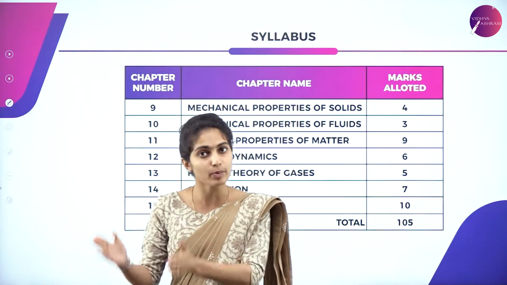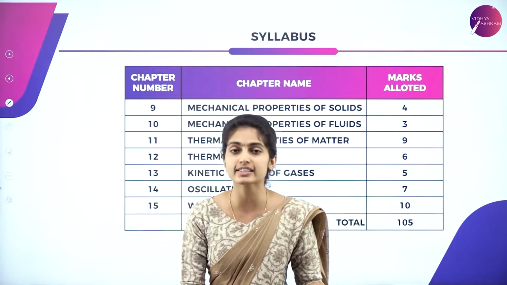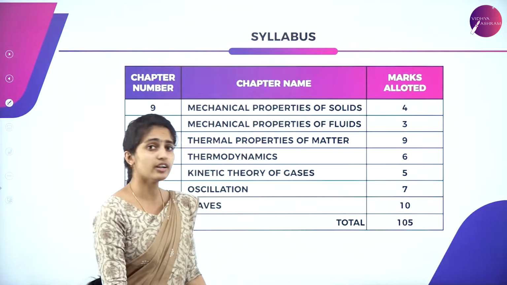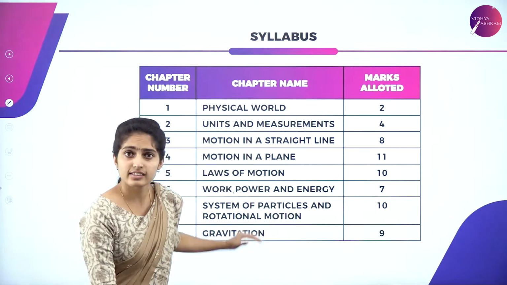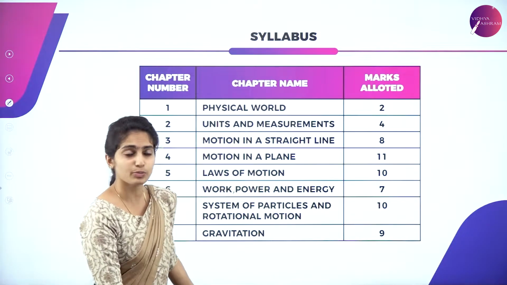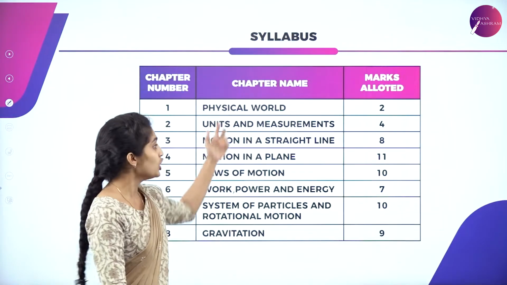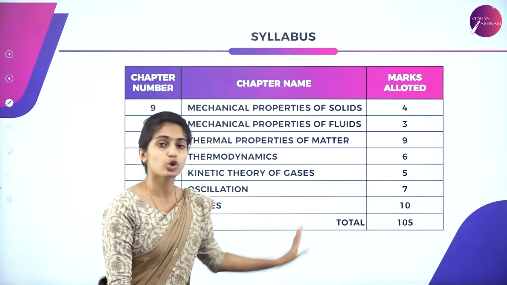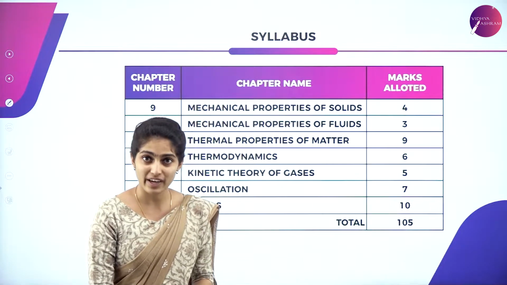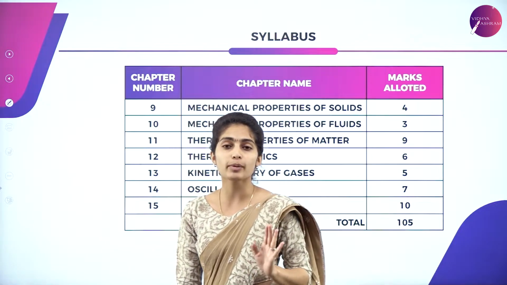Understand these things, get prepared, and your execution is the last, that is the third point. These chapters come in your first textbook as well as your second textbook, so together it makes a total of 105 marks.